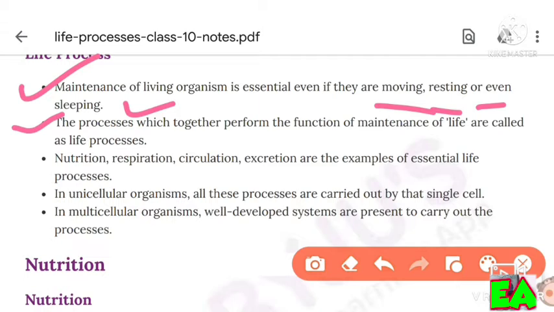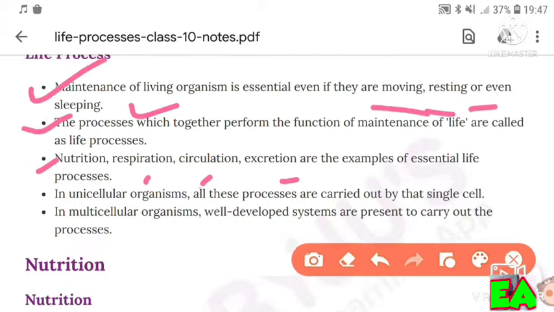In unicellular organisms, all these processes are carried out by that single cell. In multicellular organisms, well-developed systems are present to carry out the processes. Nutrition, respiration, circulation, excretion are the examples of essential life processes.